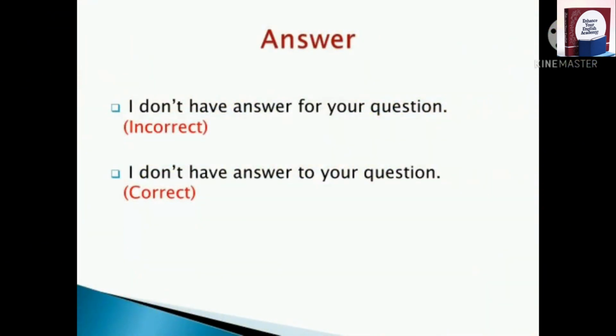The next word is answer. Answer. I don't have an answer for your question. Many people say like this. Why should I answer for your question? Like this also they say. But remember, these both are wrong. We shouldn't use for along with answer. We have to use to. I don't have answer to your question. Answer to your question, not answer for your question. Remember, answer to your question.